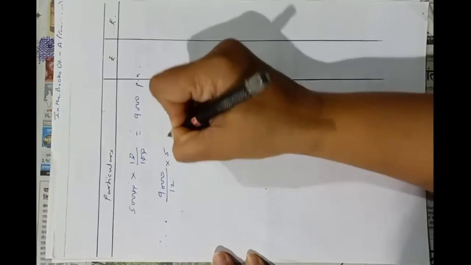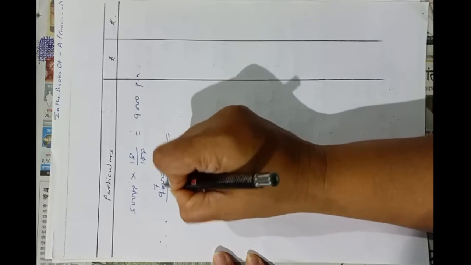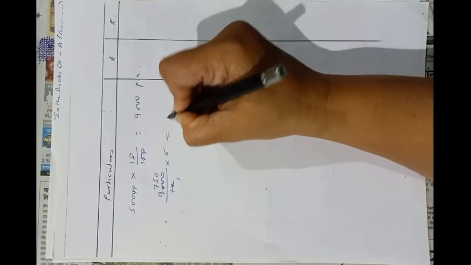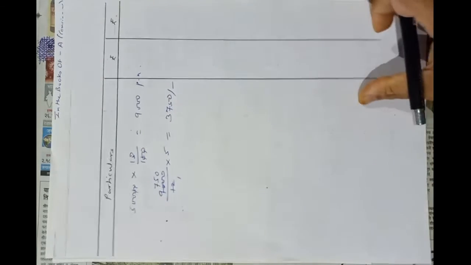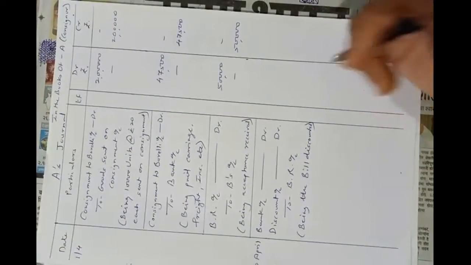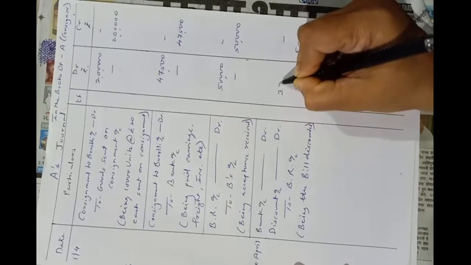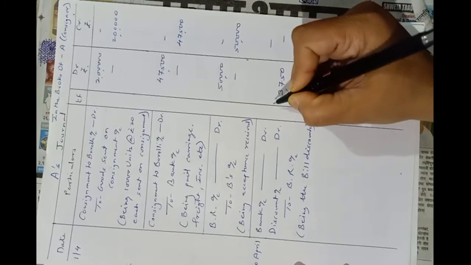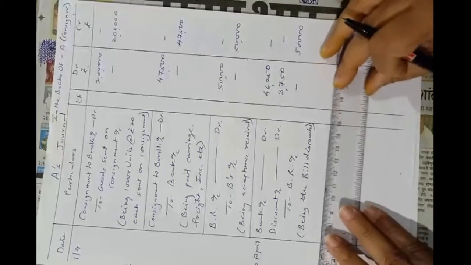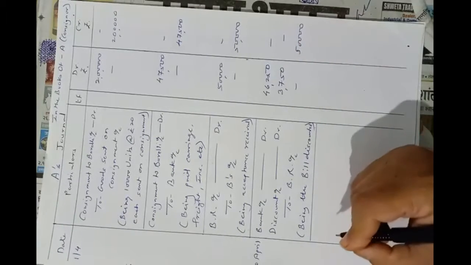9,000 divided by 12 into 5. It is 3750. So discount is 3750. So BR is going out worth rupees 50,000. Discount is 3750. So A is receiving the amount 46,250. Okay, in this way we have to pass the journal entry. We have studied this entry in the topic bill of exchange in detail.